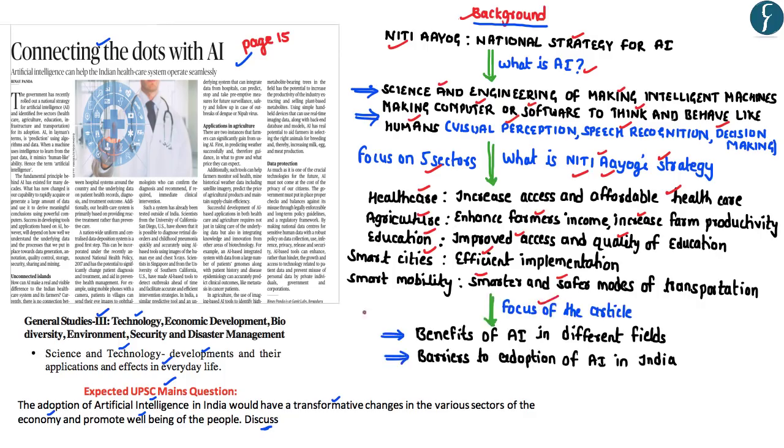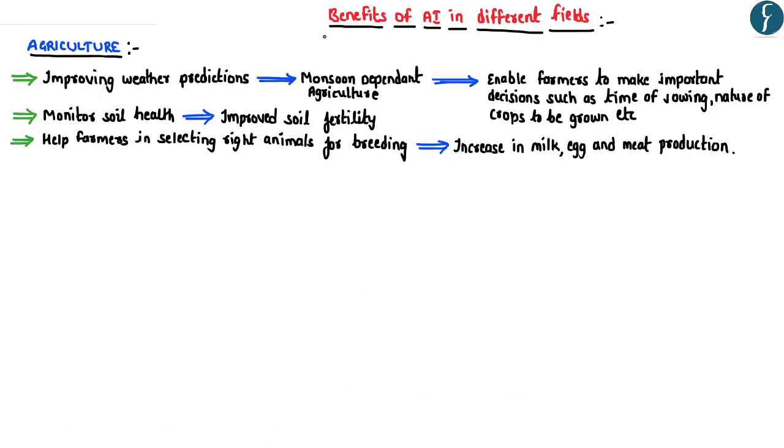Hence, as part of this video analysis, we shall basically focus on 2 aspects. Firstly, we'll understand the benefits of artificial intelligence in different fields such as agriculture, education, healthcare, etc. And secondly, we'll look at certain barriers or challenges with respect to adoption of artificial intelligence in India. Let us understand what would be the probable benefits of the adoption of artificial intelligence in the different fields as highlighted by the Niti Aayog's strategy paper.